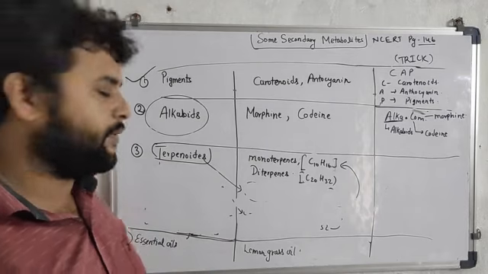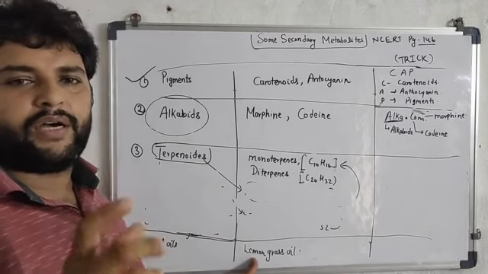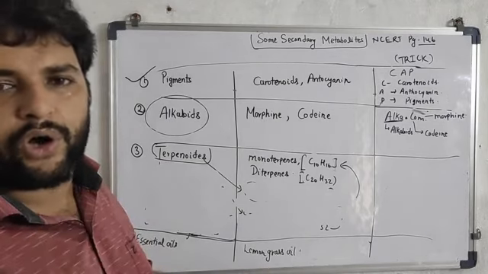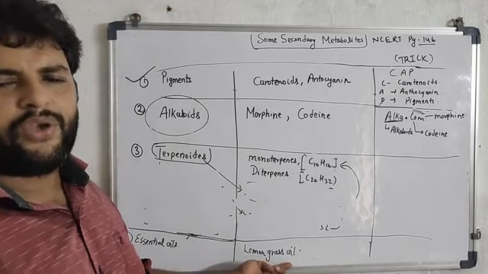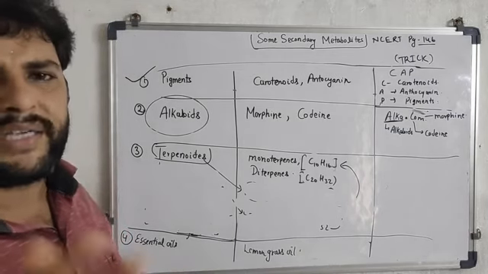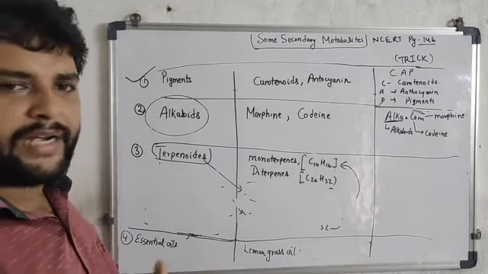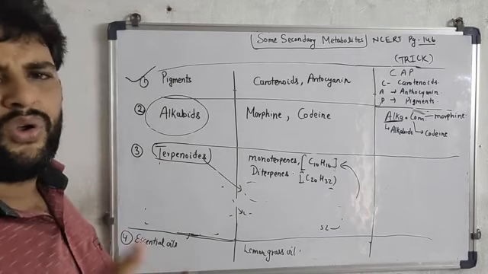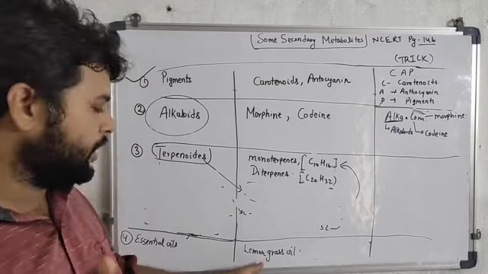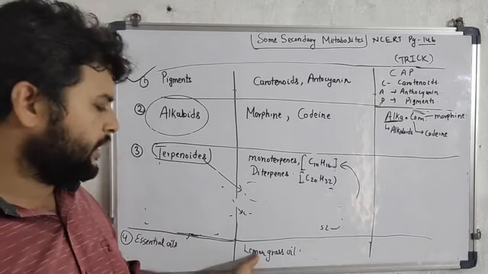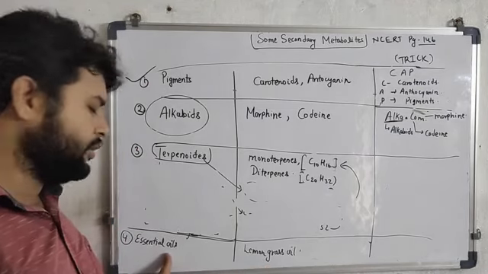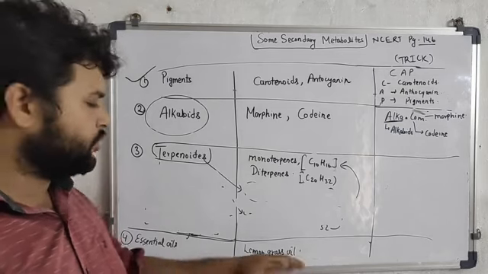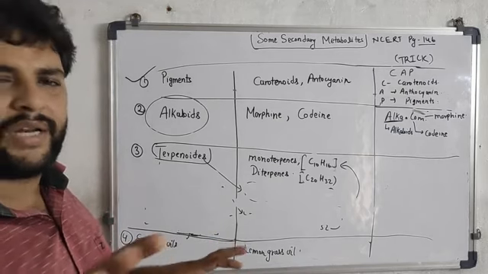doesn't require any type of trick, because the example is lemongrass oil. It is also containing oil. So whenever a question may be asked, a type of secondary metabolite that has essential oil, if in the options there is oil, you can tick that, lemongrass oil. So I think no trick is required.